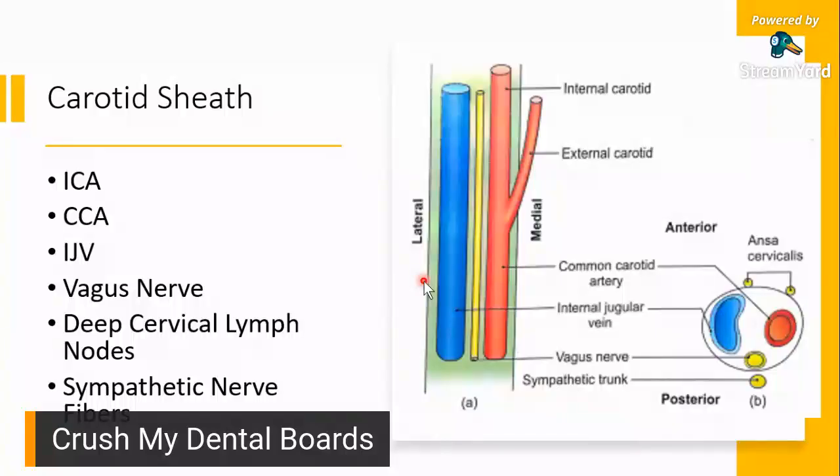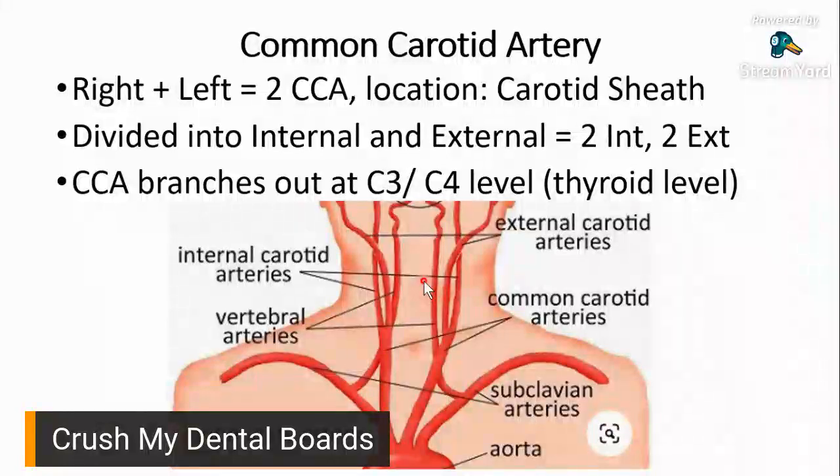So if you would take a look at other structures, you'd find similar things. For every structure, there's a corresponding vein, there's a corresponding artery, and there's a corresponding nerve that would supply it. Supply it with blood, drain blood from it, and supply it with power in terms of your nerves. Okay? So this is your carotid sheath. Bakit tayo napunta dito? Because of this. Sinabi natin na the location of your common carotid artery is actually within your carotid sheath.